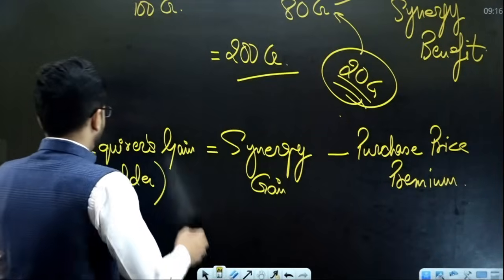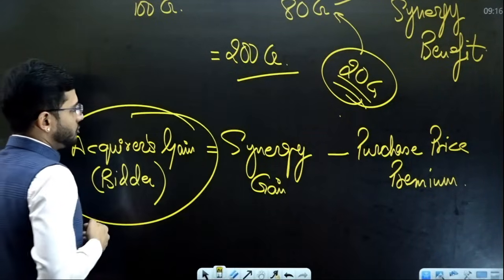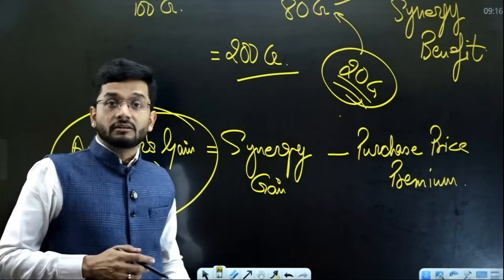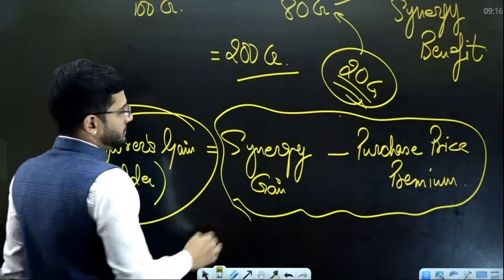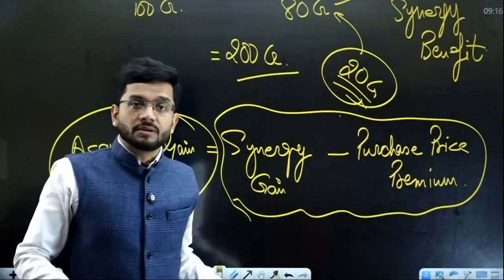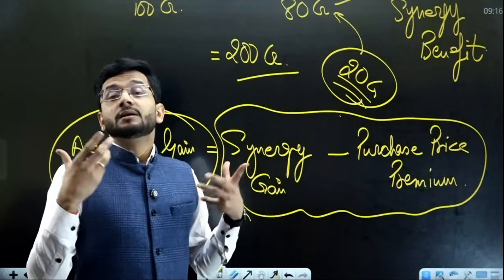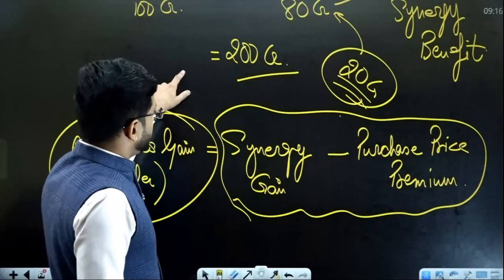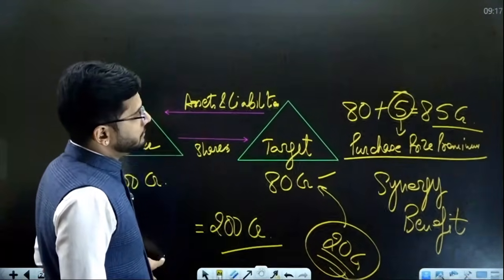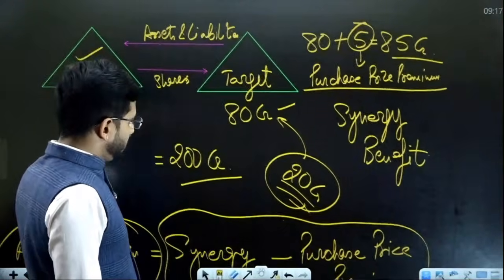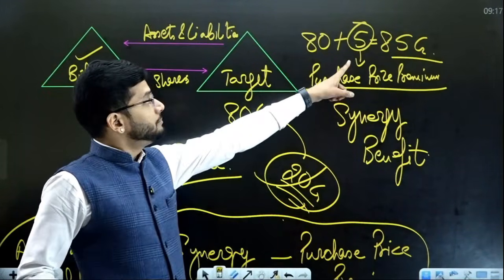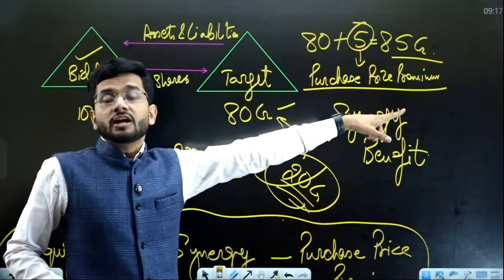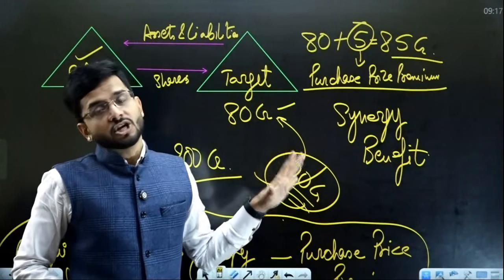So what is the formula for computing the acquirer's gain, the bidder's gain? The formula is synergy gain minus the purchase price premium. When you subtract purchase price premium from synergy gain, you get the benefit which is accrued by the bidder company. The benefit accrued is this 20 crore rupees, which is the synergy gain minus the purchase price premium which has been shared with the target company shareholders.